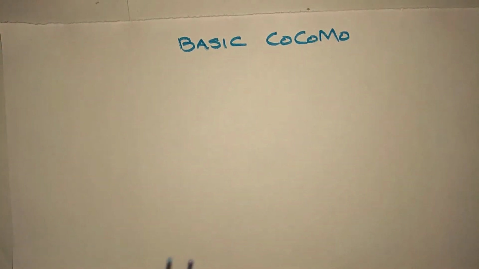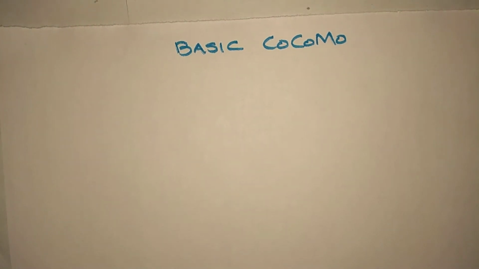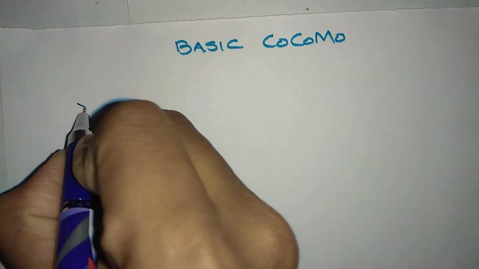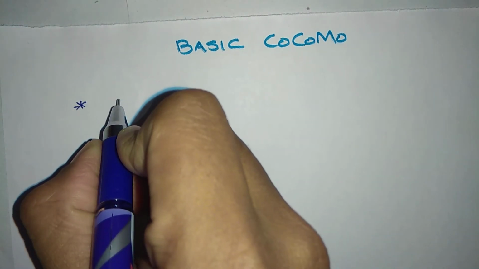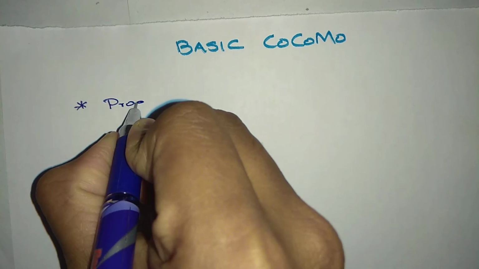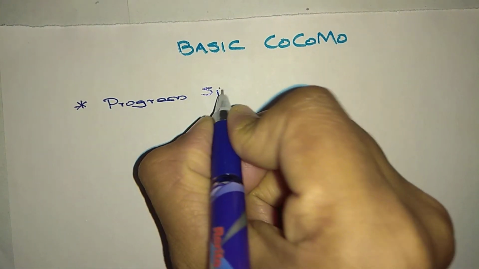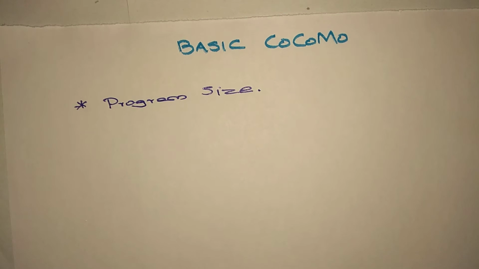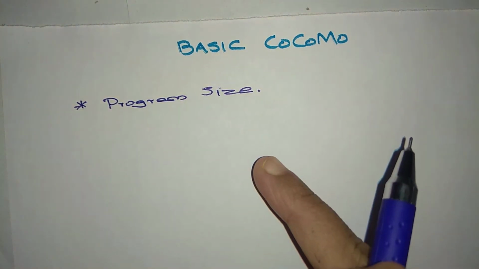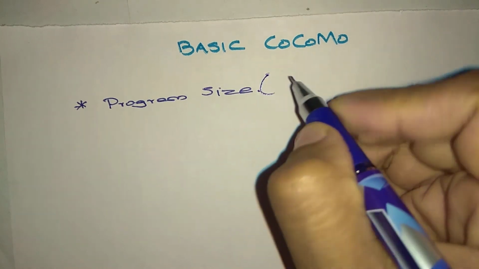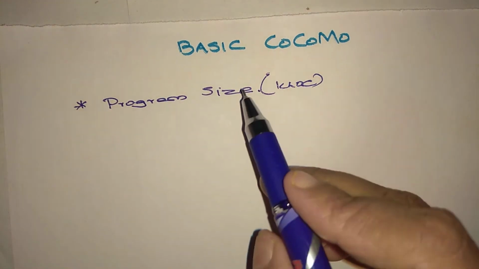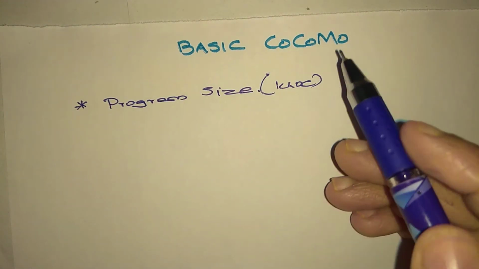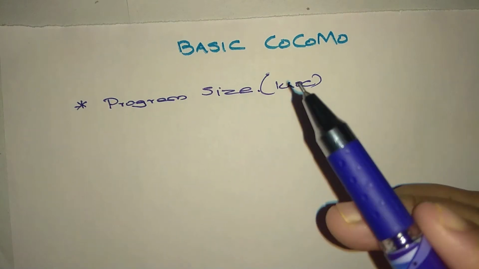Basic COCOMO computes software development effort as a function of program size. Program size is expressed in estimated thousands of lines of code, mainly in KLOC, that is kilo lines of code. So basic COCOMO computes software development effort in terms of program size.